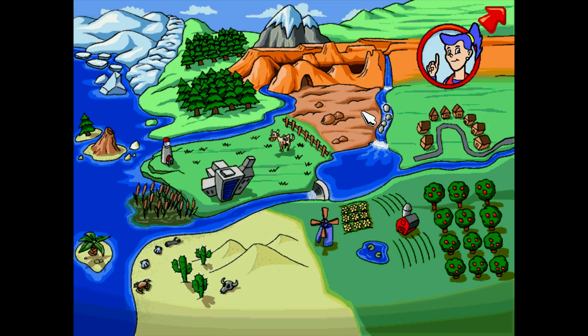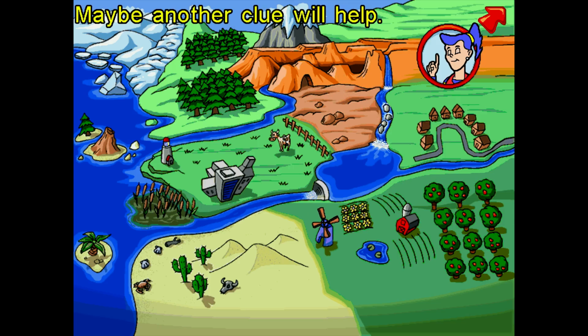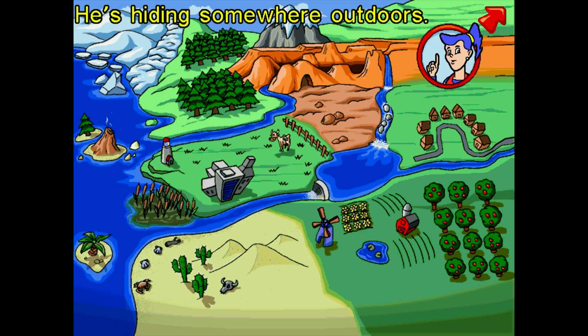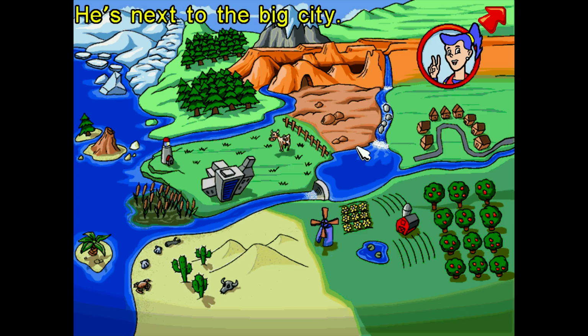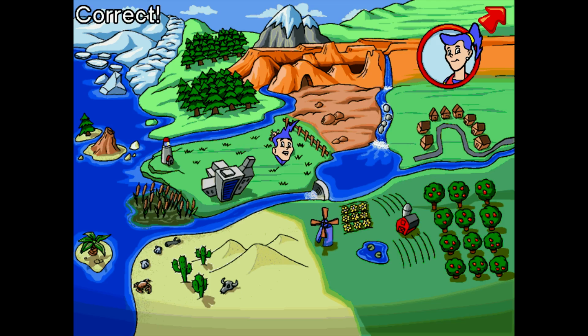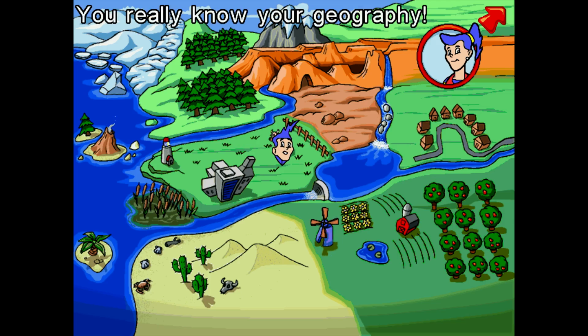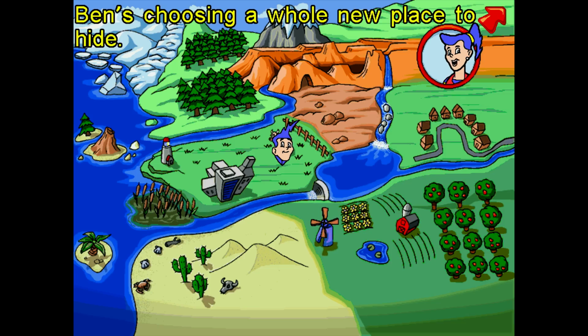Well, then let's go with this one. No, Ben's not here. Maybe another clue will help. Your first clue was he's hiding somewhere outdoors. Your second clue is he's next to the big city. Correct. You really know your geography.